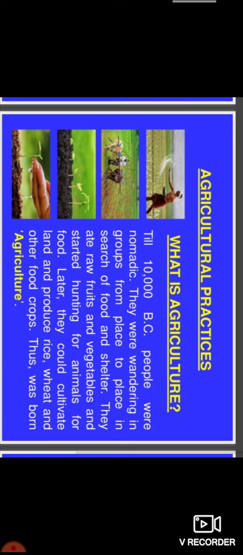They ate raw fruits and vegetables. They didn't know how to cook food. They also didn't know how to get various kinds of vegetables from the surroundings. So whatever materials they got as fruits or vegetables, they didn't know how to cook. Later on, after so many years, agriculture came into the picture.